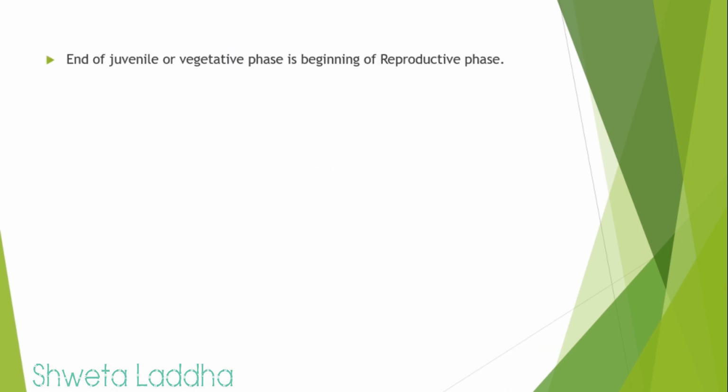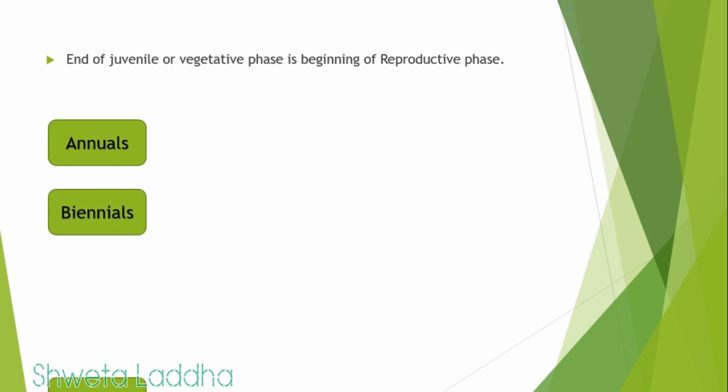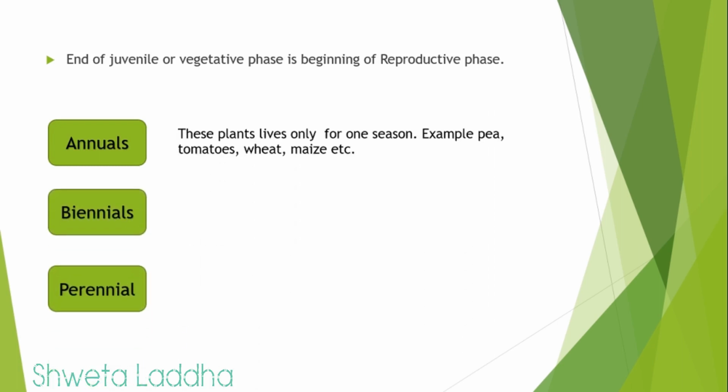End of the juvenile or vegetative phase is the beginning of reproductive phase. In case of plants, depending upon the lifespan, the plants are classified into three types: annuals, biennials, and perennials. Annuals, the plants which live only for one season, are called as annuals. Example, pea, tomato, wheat, maize, etc. So in a year we can get 2 to 3 crops.